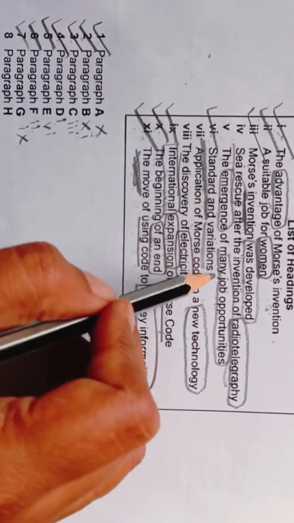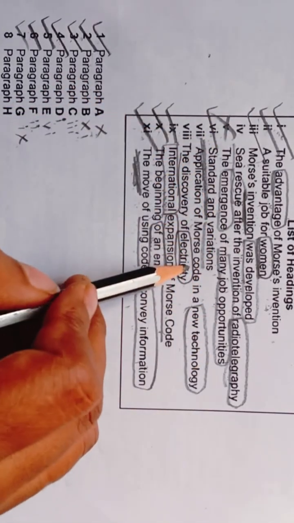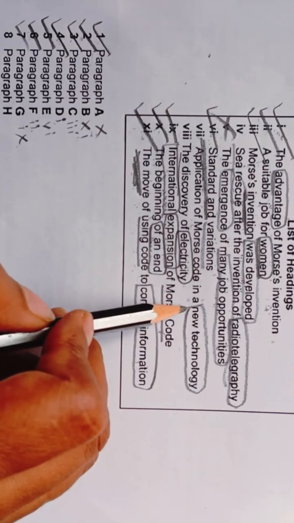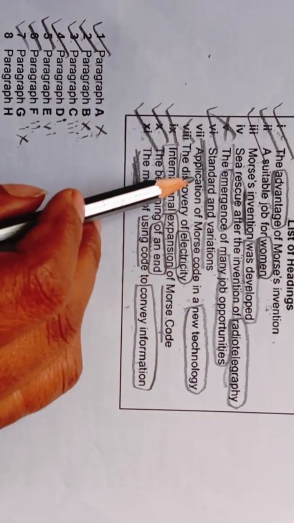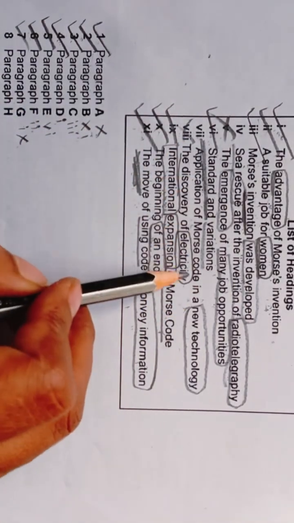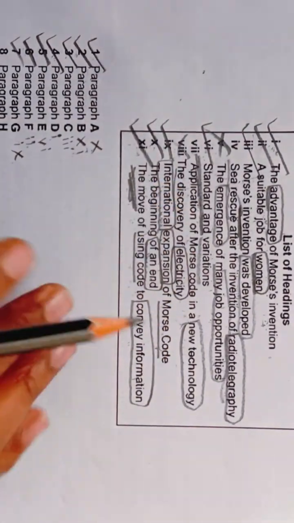The emergence of many job opportunities, we have not seen. Application of Morse code in a new technology. So yes, this thing we have seen. We have not seen anything regarding electricity also.